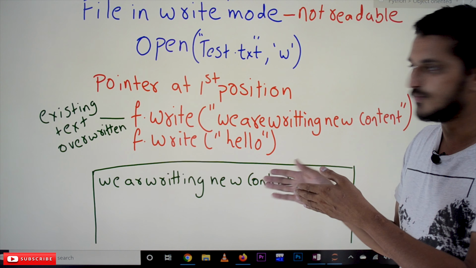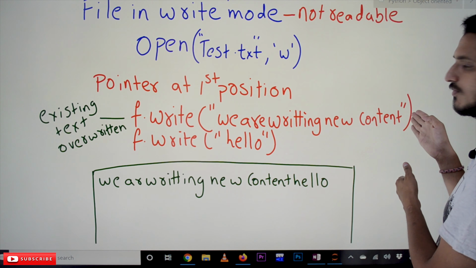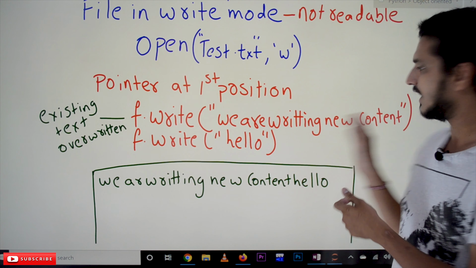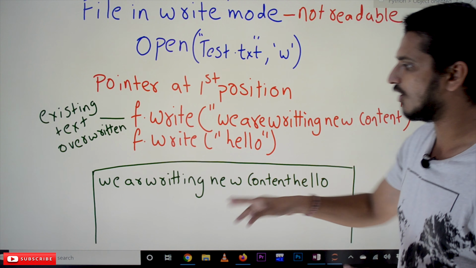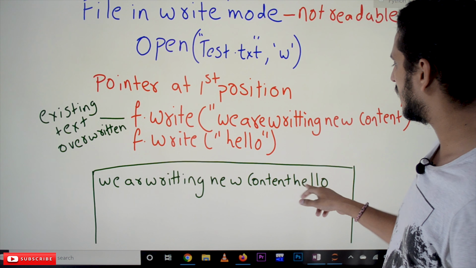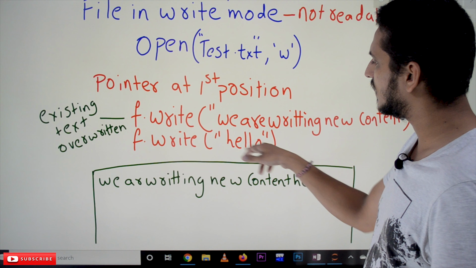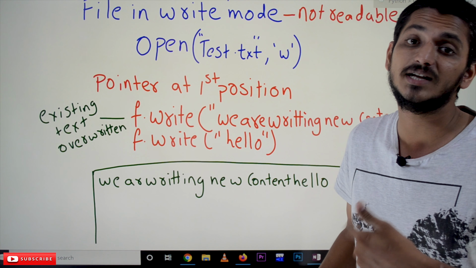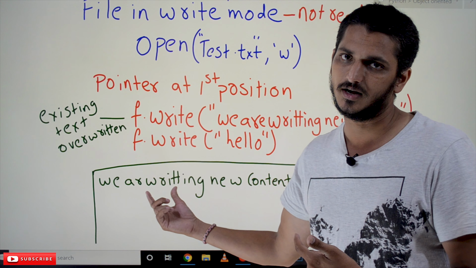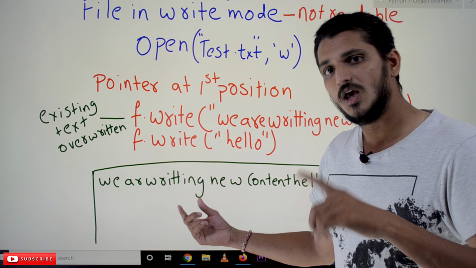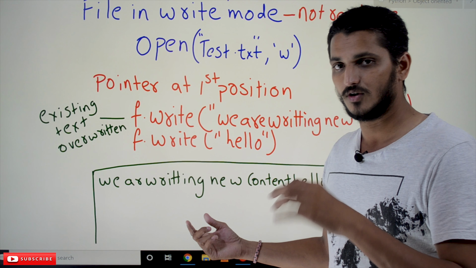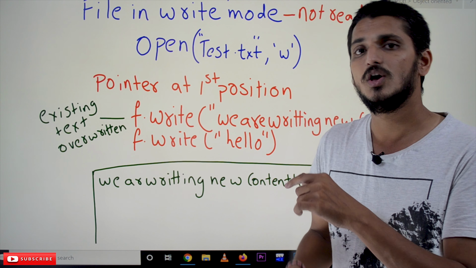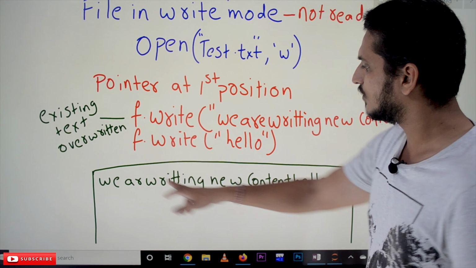So now where is the file pointer? After writing the data, where is the file pointer? The file pointer is at the end. Again we write f.write() with hello, which will be placed at the end. It will continue from here. So the output will be like this. We are writing new content. After that we are again writing new content. What is the content here? Hello. So after that it is attaching hello. The existing content is lost. We lost the existing content. That point we have to understand, because most of the logic depends on that. Whenever we are using files, these points are very helpful for you in writing the logic. So we are replacing that.